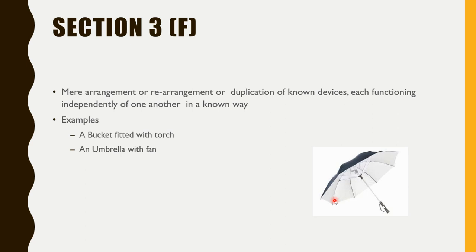Now he applied for the patent, right? Do you think that pencil will get the grant of that patent? Here he has used two known products. One is the pencil, another is the LED, right? He just combined them and applied for the patent. So will he get the patent? Yes or no?